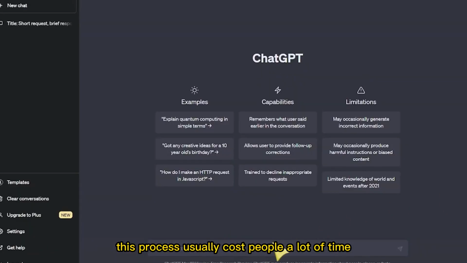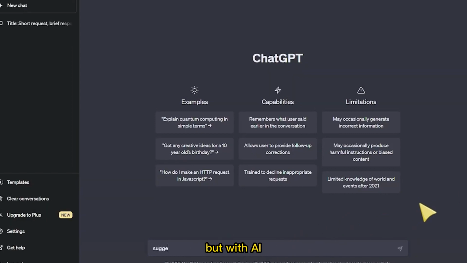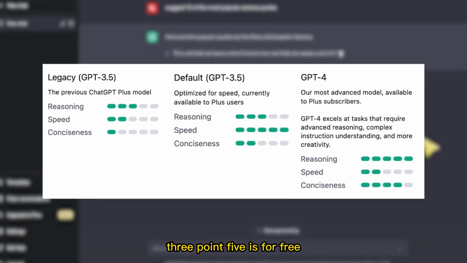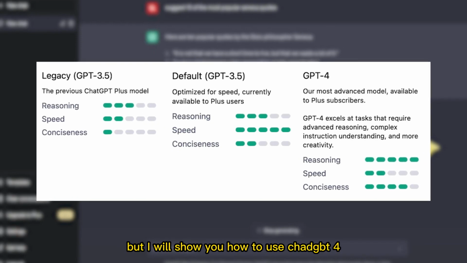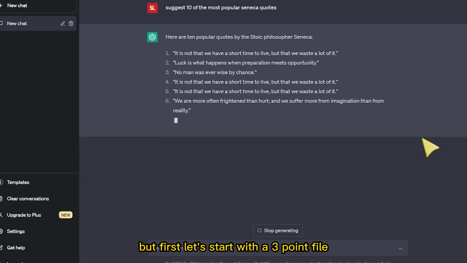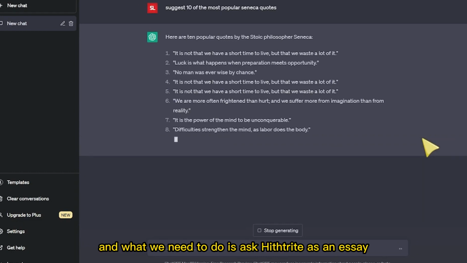This process usually costs people a lot of time, effort, or money, but with AI this process is super easy now. All we're going to use is ChatGPT. Now there are two versions of ChatGPT, 3.5 and 4. 3.5 is free but 4 is paid, but I will show you how to use ChatGPT 4 for completely free. But first, let's start with 3.5, and what we need to do is ask it to write us